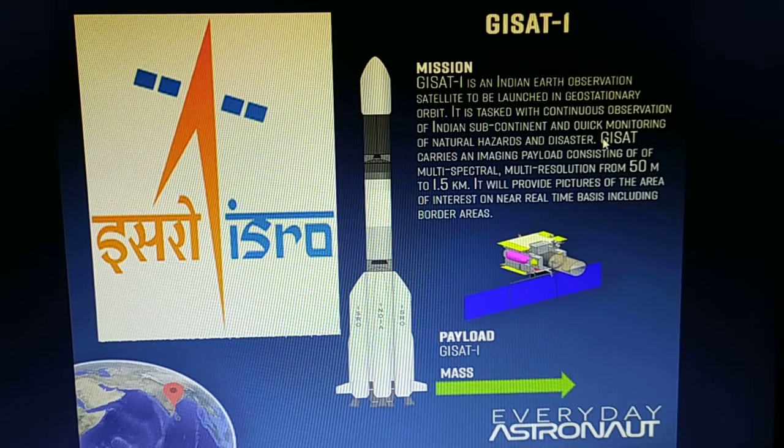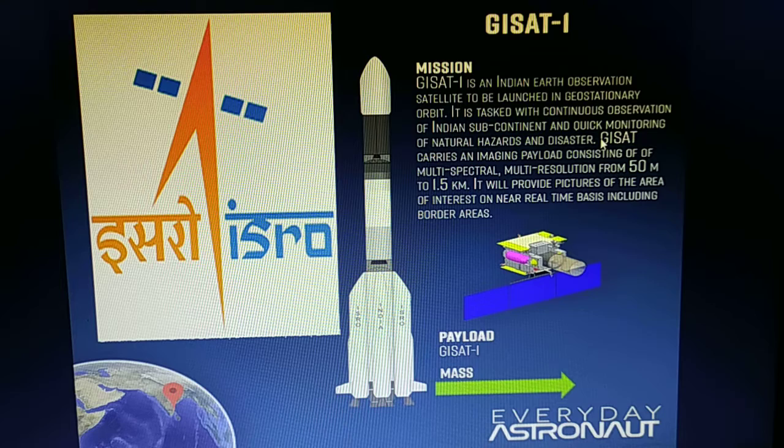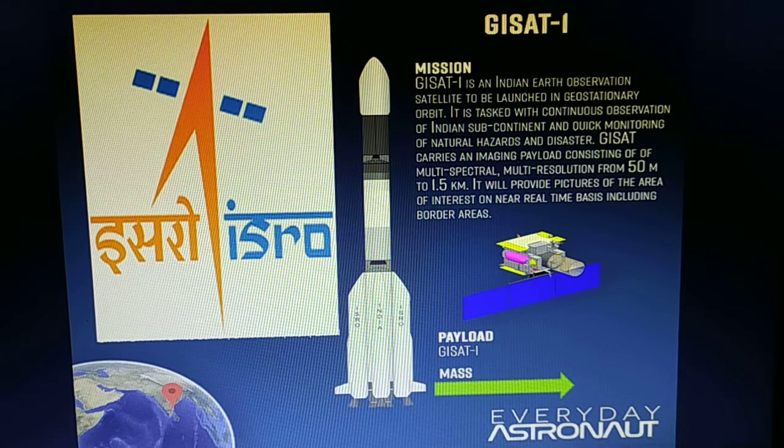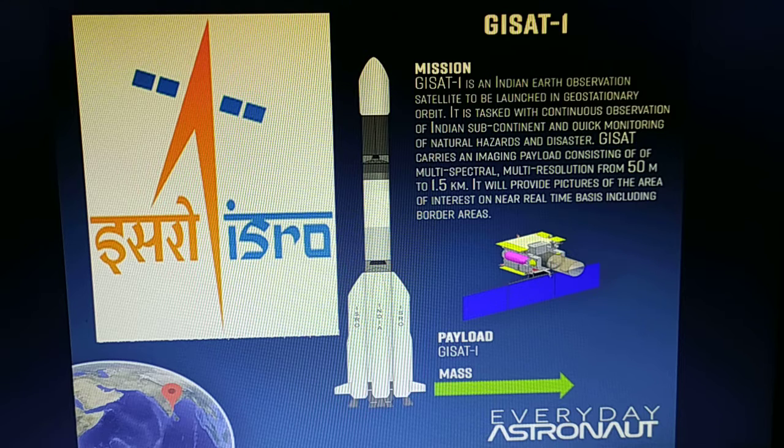This is the GSAT-1 mission. GSAT-1 is slated to be lofted into space by the GSLV F-10 rocket from Sriharikota Spaceport in Andhra Pradesh, Nellore district, about 100 km north of Chennai. The rocket will place the spacecraft in a geosynchronous orbit. It will be subsequently positioned in geostationary orbit about 36,000 km above the Earth's equator, using its onboard propulsion system.